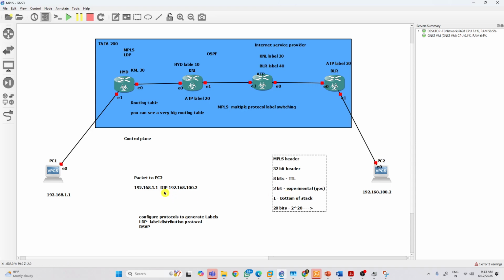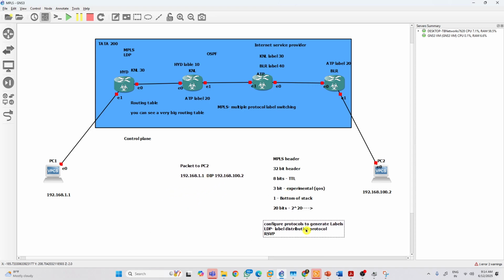Okay. Now what will happen here? Let's see. When P1 sends an ICMP packet to the Hyderabad router, you need to configure LDP here, right? So immediately it will identify a path. What path? LDP path. It's already established. So LDP neighborship is already established. You have configured LDP, everything is established.